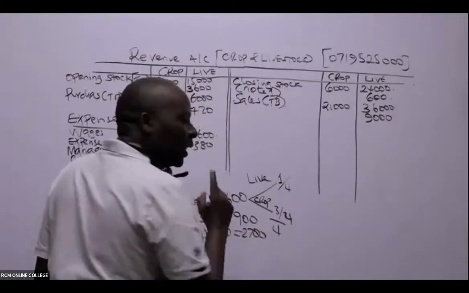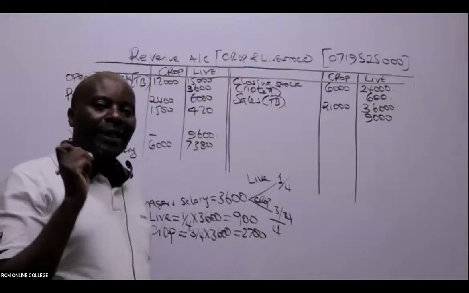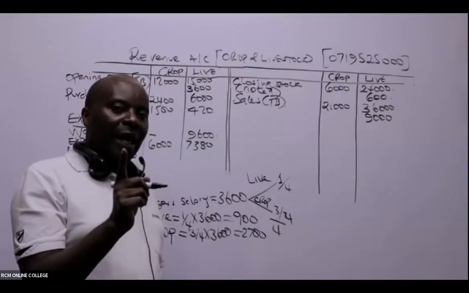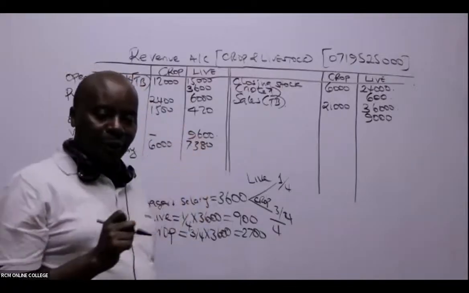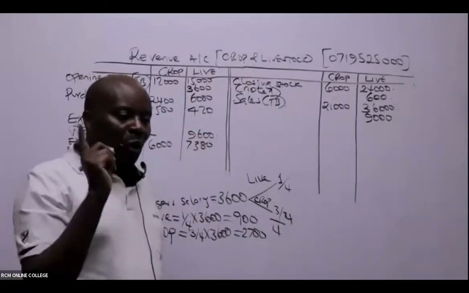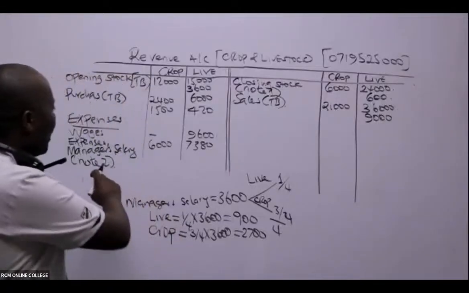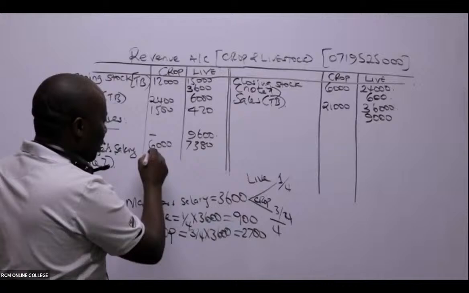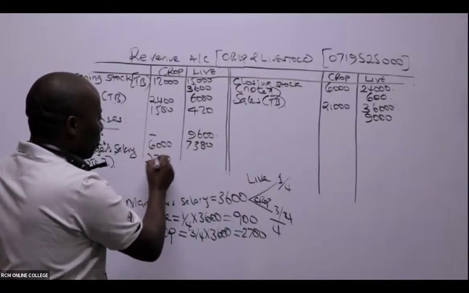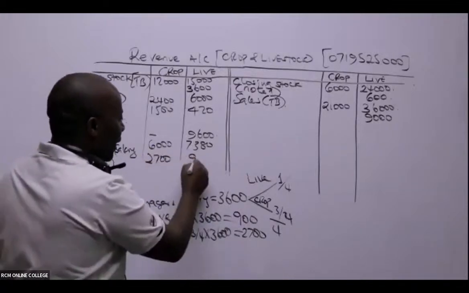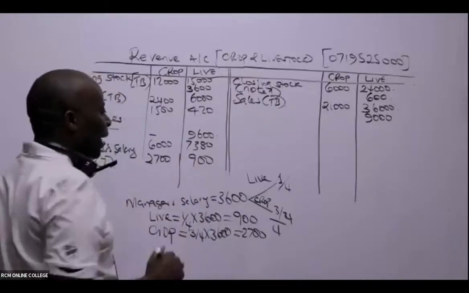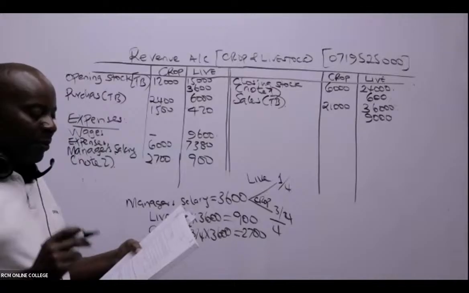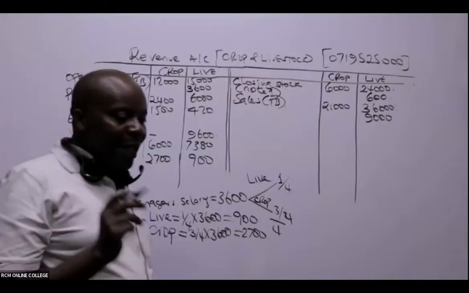So now automatically, when the examiner gives you a criteria for apportionment, then that cost becomes direct, and it has to go to our revenue account. So when you come here, manager's salary for the crop, don't confuse: crop is 2,700. Livestock is 900.